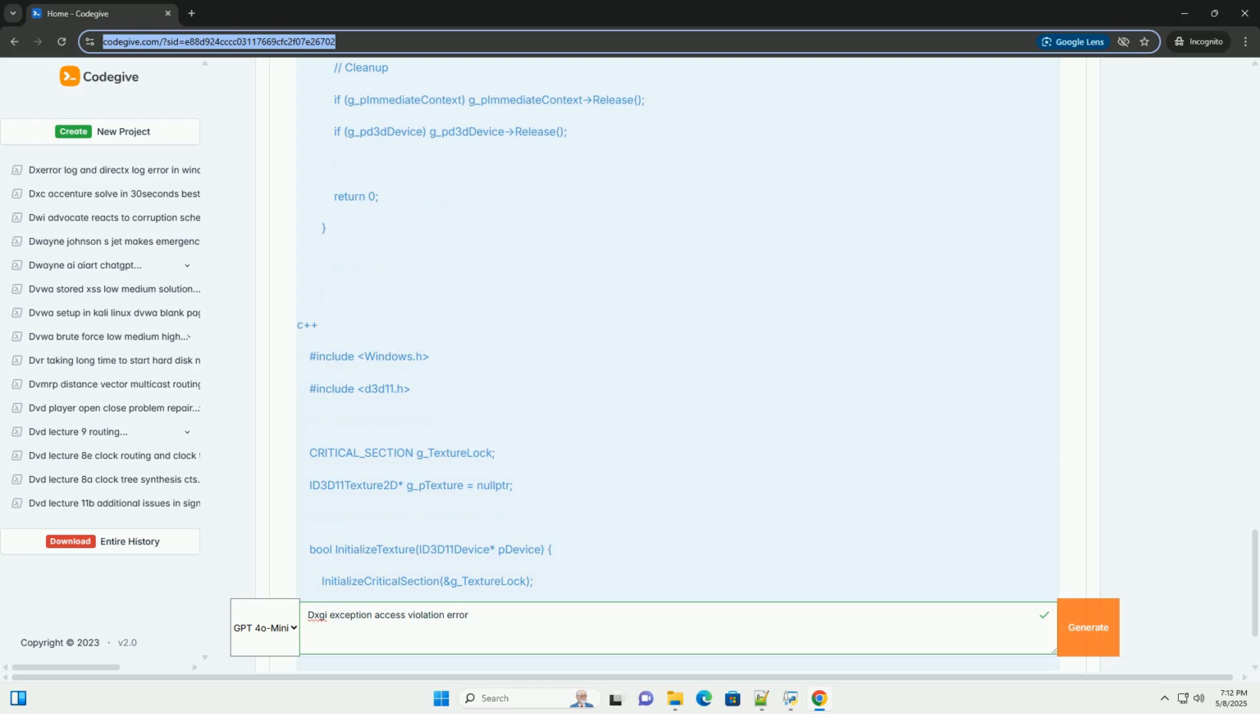In summary, DXGI exception access violation errors are challenging, but by systematically using the Direct3D debug layer, paying close attention to thread synchronization, managing resource lifetimes carefully, and using debugging tools, you can track down the source of the problem and resolve it. Remember to create minimal reproducible examples to help you isolate the issue. Good luck.